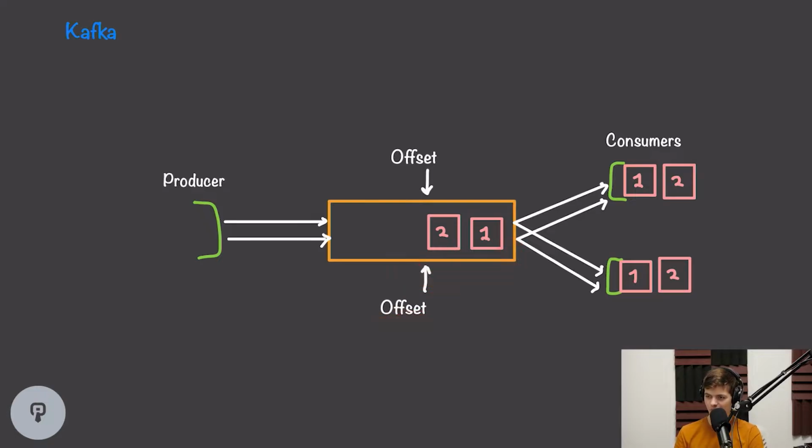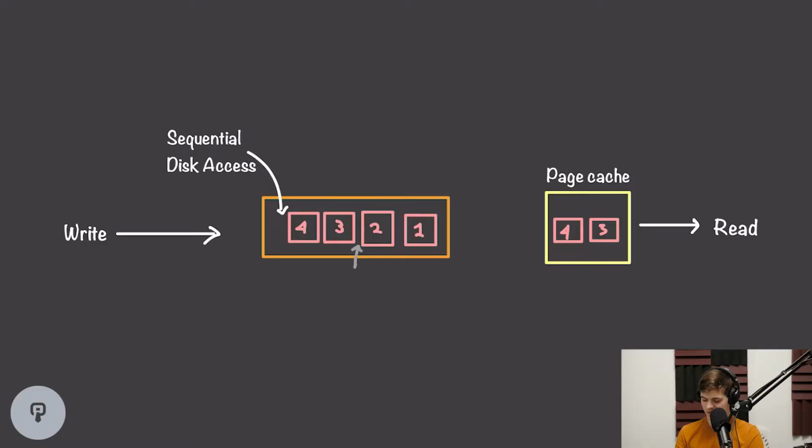So again, we can see that both of these messages were delivered to both consumers. And because of this small detail, we can actually enable a ton of really interesting performance optimizations within Kafka. So the most obvious difference here is that when we're adding to the end of the queue, we're always writing to our disk sequentially. If you think about a hard disk, there's a physical head that has to move across the disk when we write to different areas.